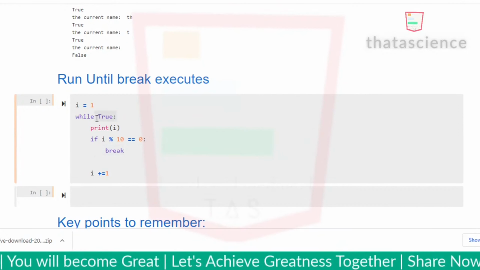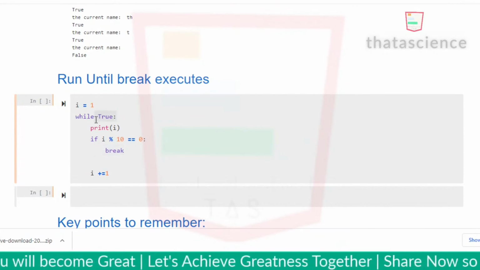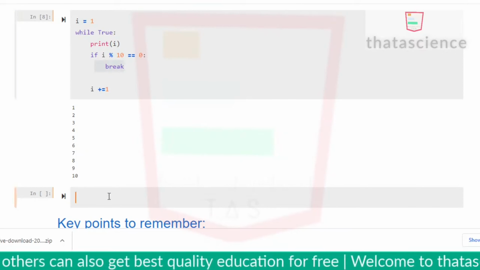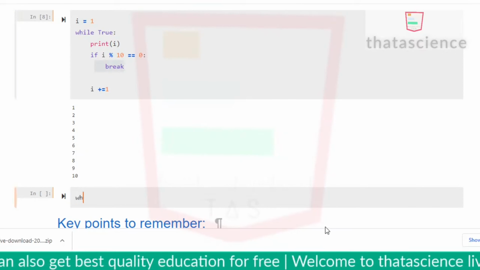So you can keep the loop running forever this way until a break is executed. One of the scenarios where you can use this is when you need continuous input from the user, like an interaction with the user. So let me show you a quick interaction with a user.